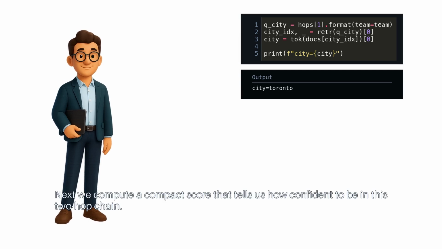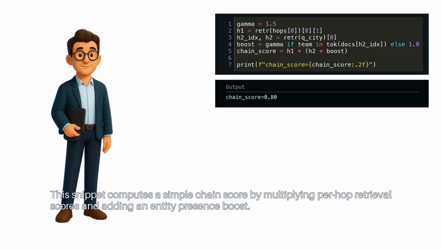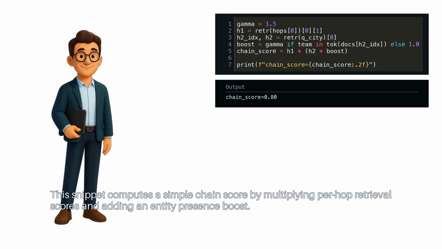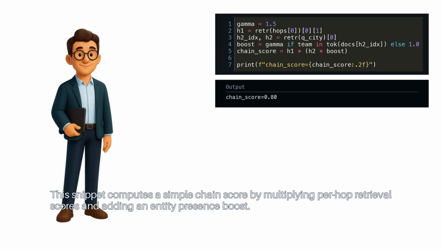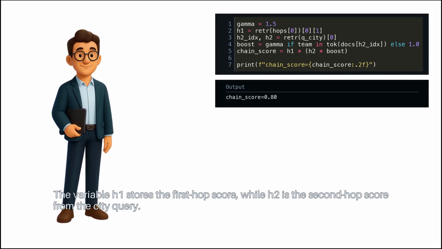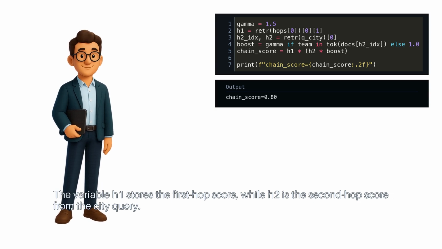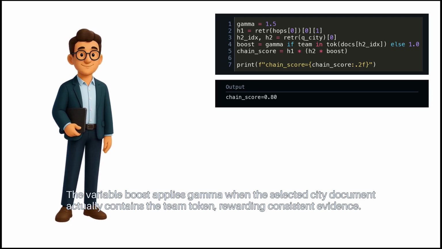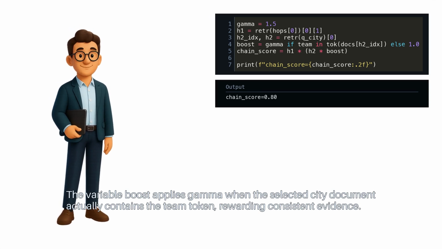Next, we compute a compact score that tells us how confident to be in this 2-hop chain. This snippet computes a simple chain score by multiplying per-hop retrieval scores and adding an entity presence boost. The variable h1 stores the first hop score, while h2 is the second hop score from the city query. The variable boost applies gamma when the selected city document actually contains the team token, rewarding consistent evidence.